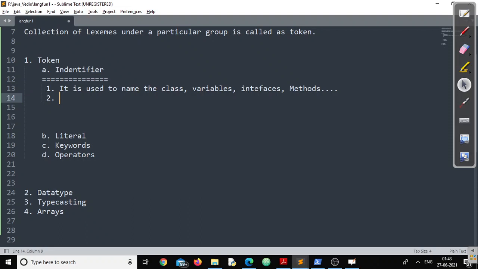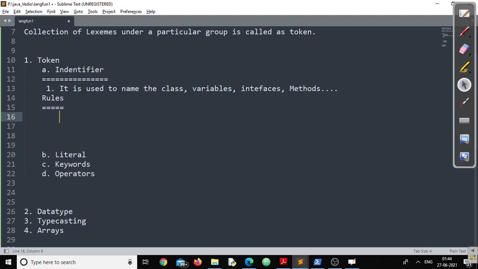I repeat, is there any rule to create such an identifier? Yes, there are certain rules. What are the rules? We will discuss them one by one. Like if I ask you, while you are naming a kid, what rules do you follow? You say, sir, no such rules are there. We can take a dictionary word and we can also take a new word. But here you have to follow certain rules. You cannot take dictionary words, meaning you cannot take reserved words. We'll go through that. Don't worry.